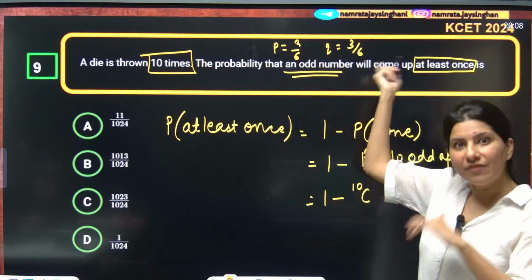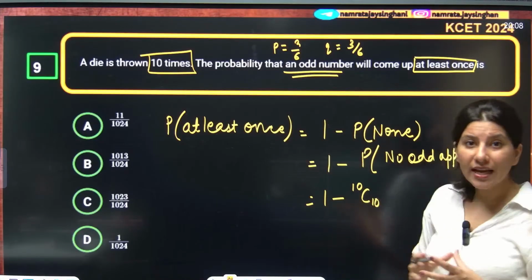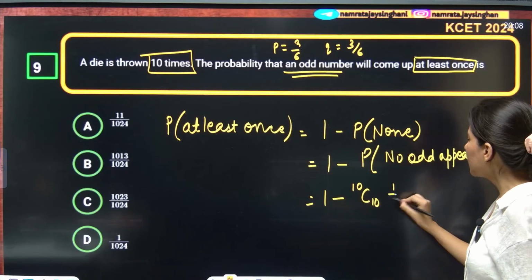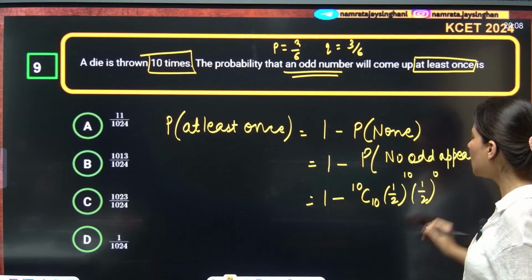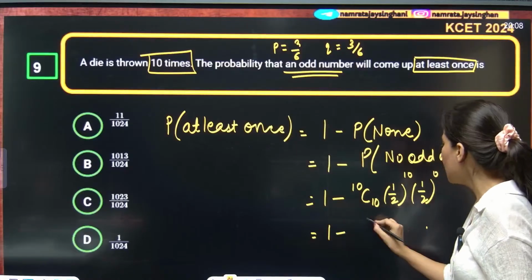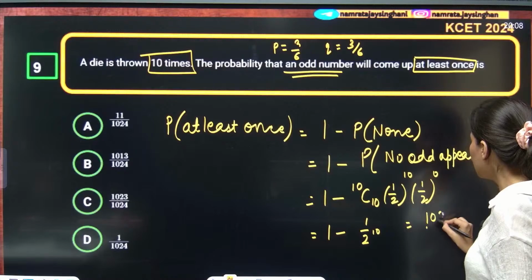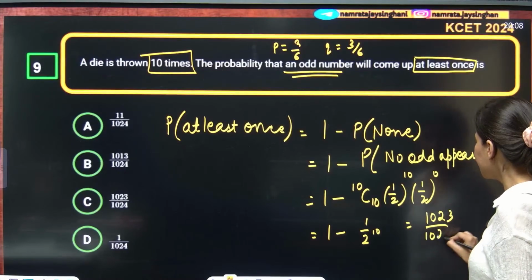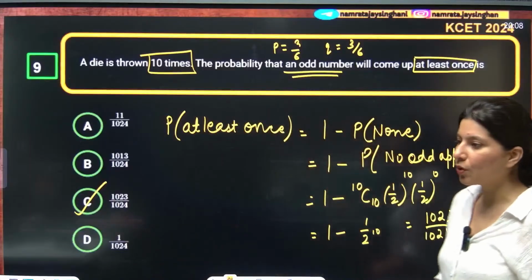Probability of getting an even number is also half. So this is 10C10. Out of all the times, I want it to be an even number, and none of them will be an odd number. So this is 1 minus (1 by 2) power 10. 2 power 10 is 1024. 1023 upon 1024 is absolutely right. 1023 upon 1024 is matching with option C, everybody.